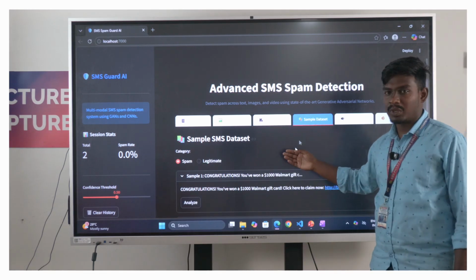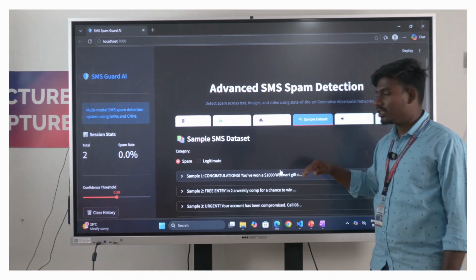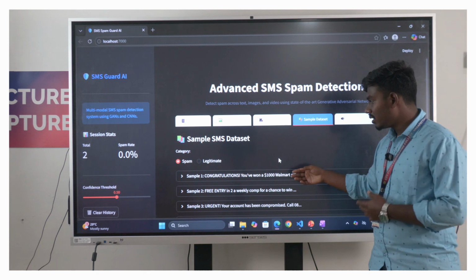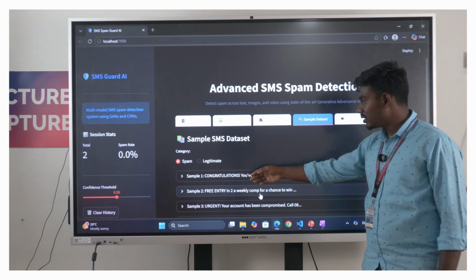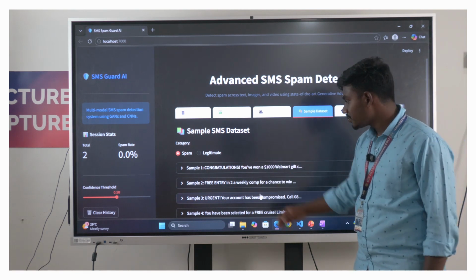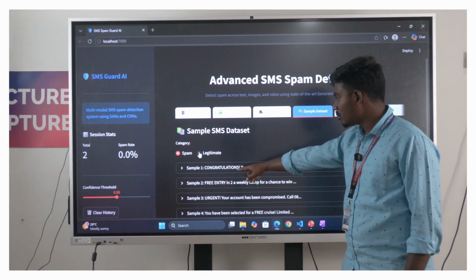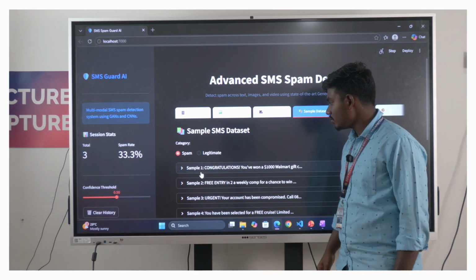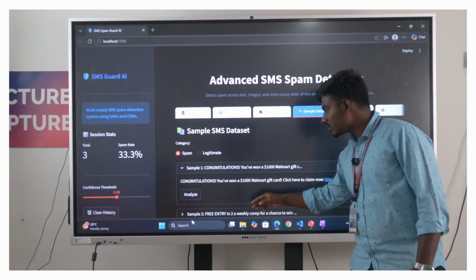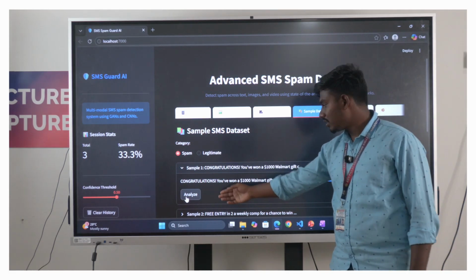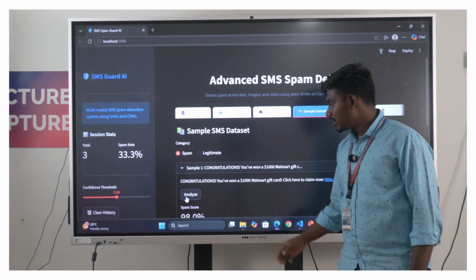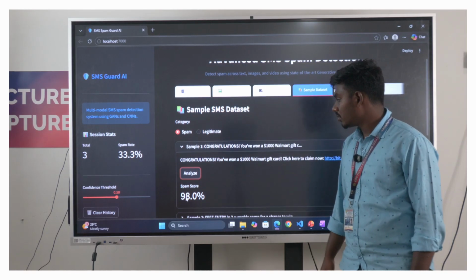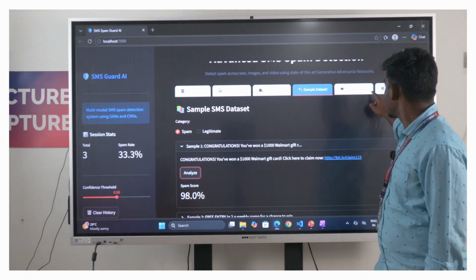This is our spam dataset and the pre-built model to identify whether it is spam or legitimate. We can also use the spam samples for the analysis. The same process is used for batch processing and model training.